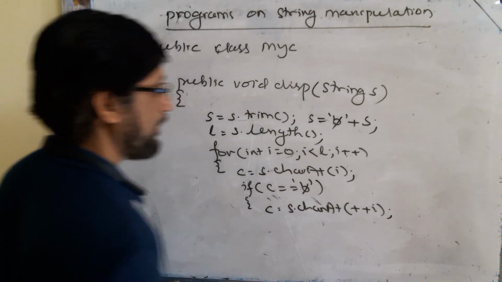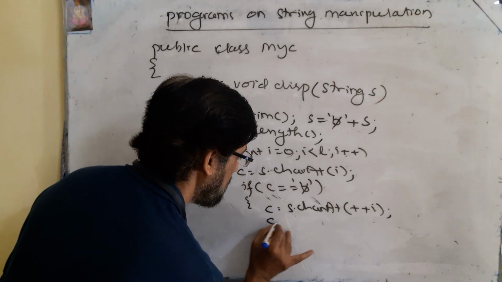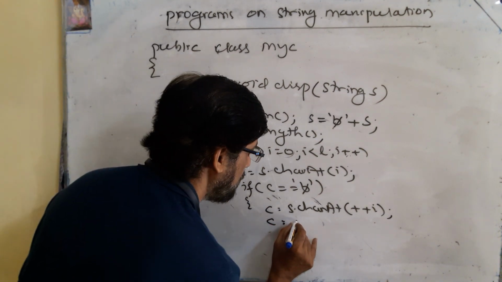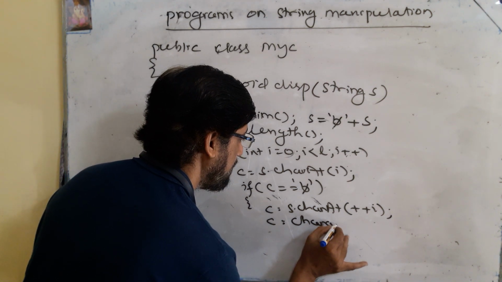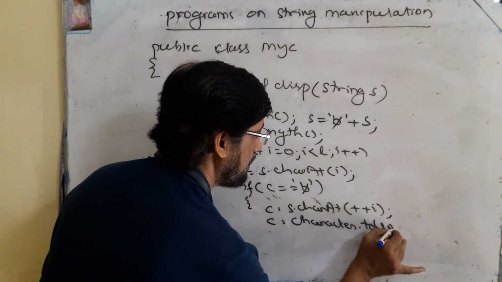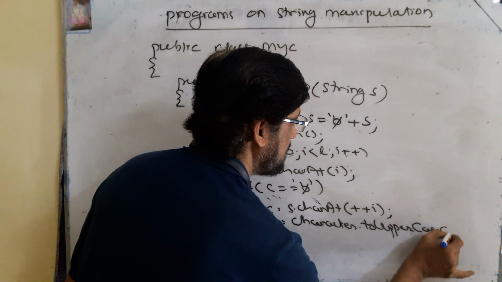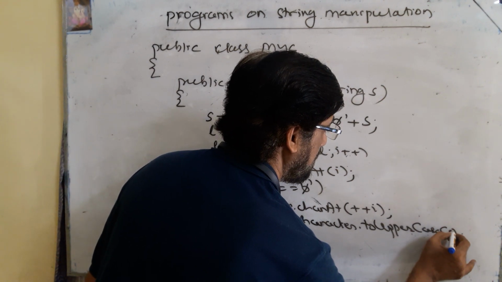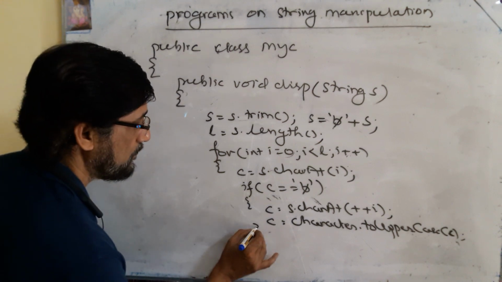After selecting, you have to convert it into uppercase. c is equal to, same variable I am using, c is equal to Character.toUpperCase(c). Okay, bracket close.